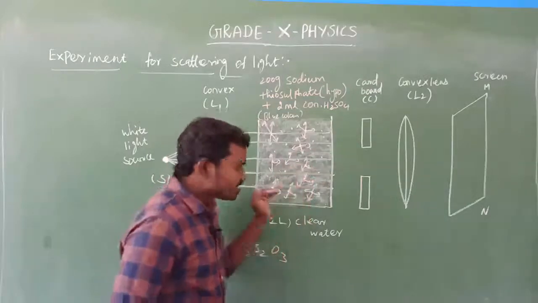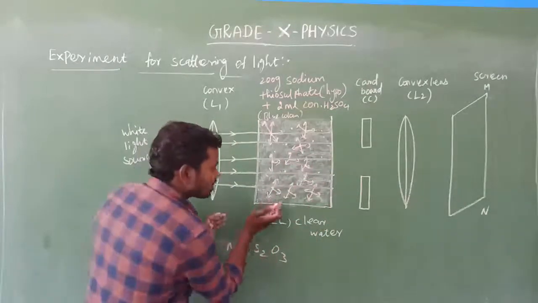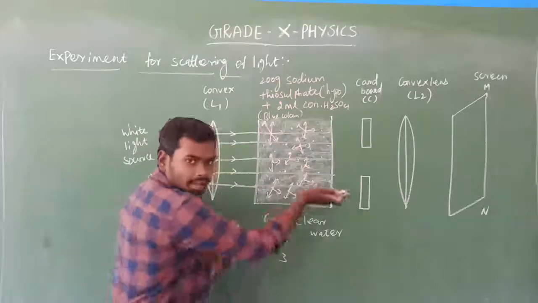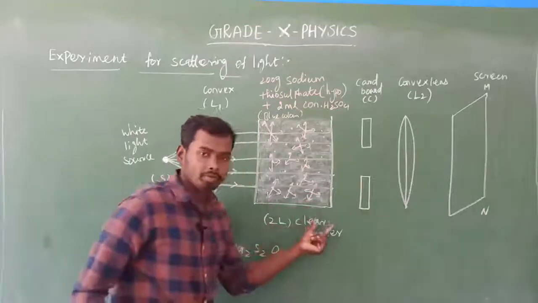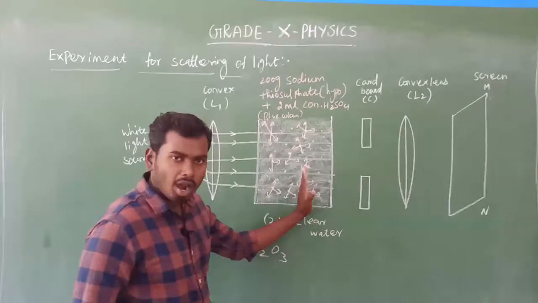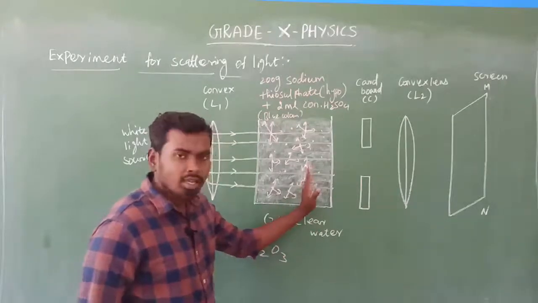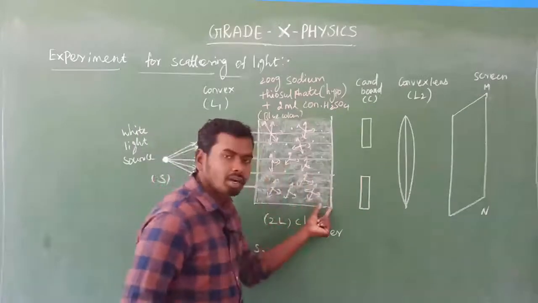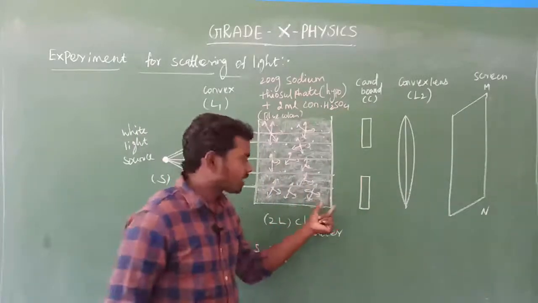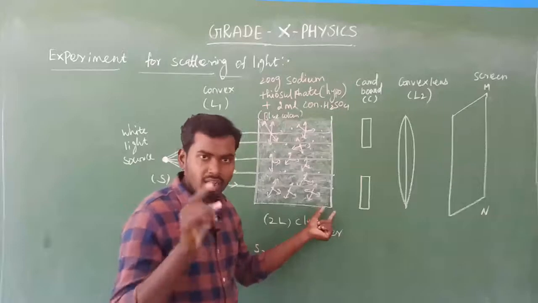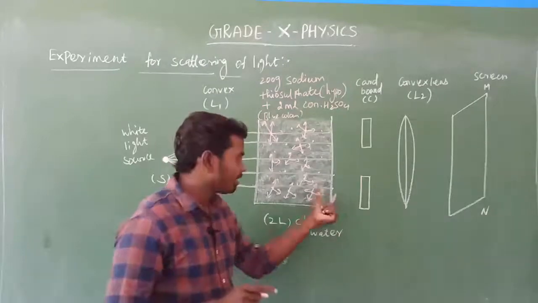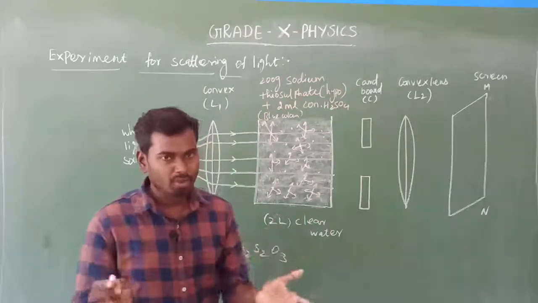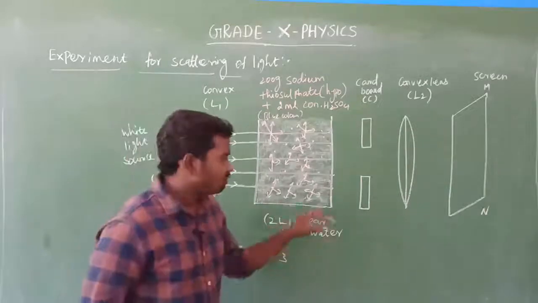Then as the distance increases, the transparent distance increases, what will happen? Most of the smaller wavelength, shorter wavelength visible spectrum gets scattered completely here. Then what will be the spectrum here? There will be red color, orange color and yellow color here, because they have higher wavelength, isn't it? Higher wavelength here.